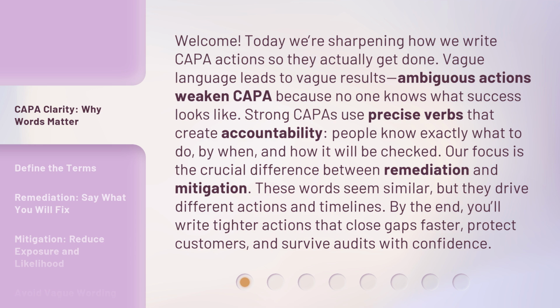Vague language leads to vague results. Ambiguous actions weaken CAPA because no one knows what success looks like. Strong CAPAs use precise verbs that create accountability. People know exactly what to do, by when, and how it will be checked.